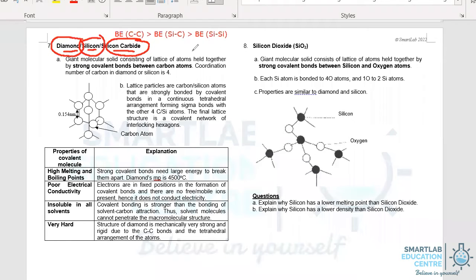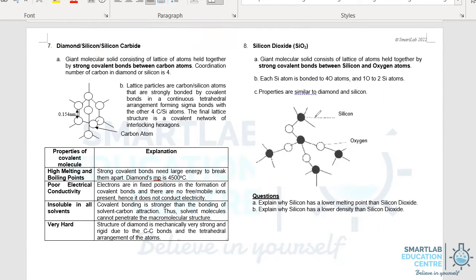The reason is based on the bond energy, since the atomic radius of carbon is smaller than silicon. So hence the bond energy of C to C will be the strongest, since the bond length of C to C is the shortest. While in silicon, the bond length of Si to Si is the longest, since silicon has a larger atomic radius, so hence its bond energy is the lowest.